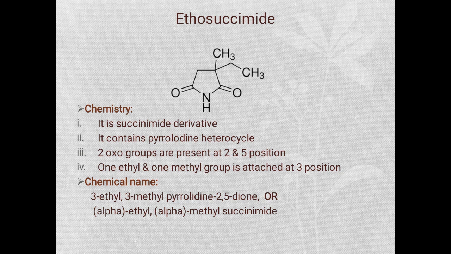Next drug comes here, that is ethosuximide. If we look at the chemistry, it is a succinimide derivative. It contains pyrrolidine heterocycle. Two oxo groups are present at second and fifth position of the pyrrolidine ring. One ethyl group and one methyl group is present at third position of the pyrrolidine ring. So the chemical name becomes 3-ethyl 3-methyl pyrrolidine 2,5-dione or alpha ethyl alpha methyl succinimide.